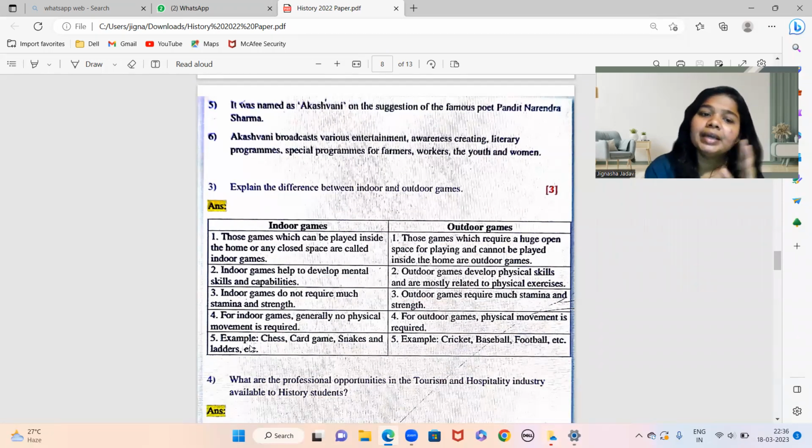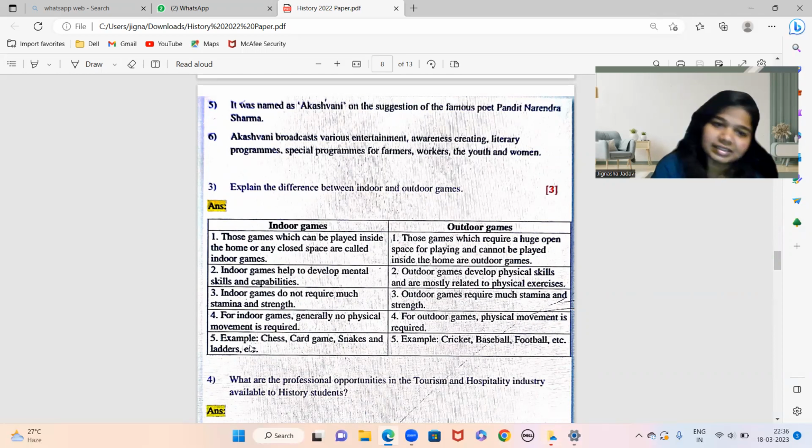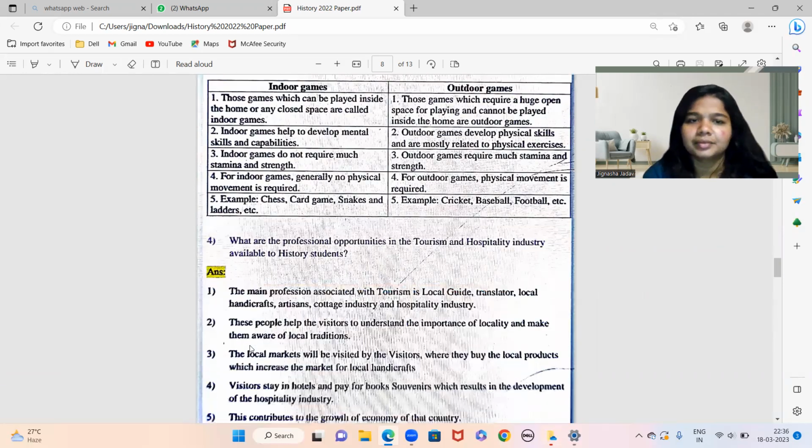Indoor ka point, it helps to develop mental skills and capabilities, wherein physical outdoor games help us to grow physically and mostly related to physical exercise. This time, they do not require much stamina and strength. It requires much stamina and strength. For indoor games, generally no physical movement is required. Yahan pe physical movement is required. Example, chess, card games, snake and ladder. Example, cricket, baseball, football, basketball, any ball.